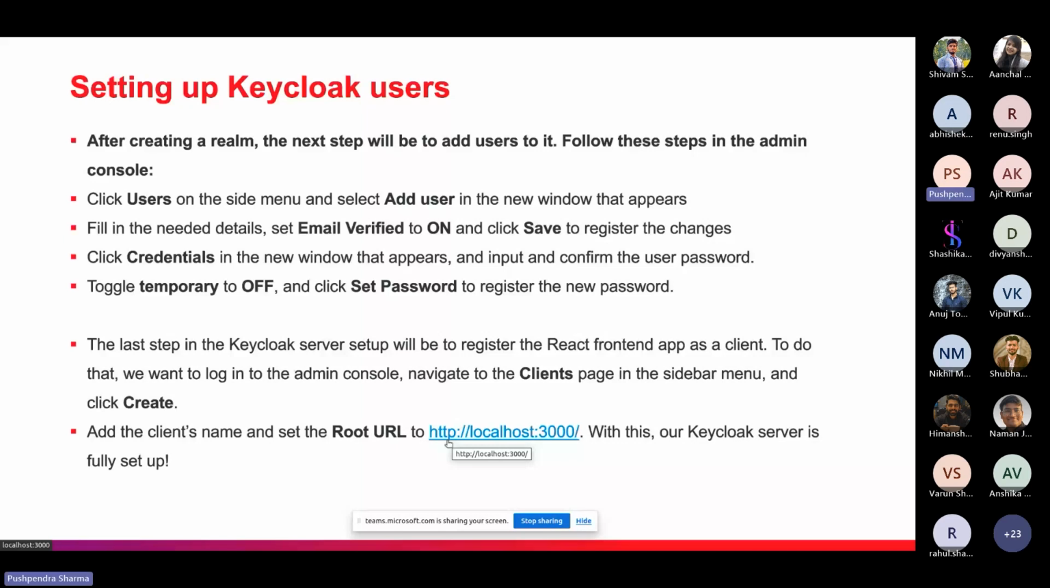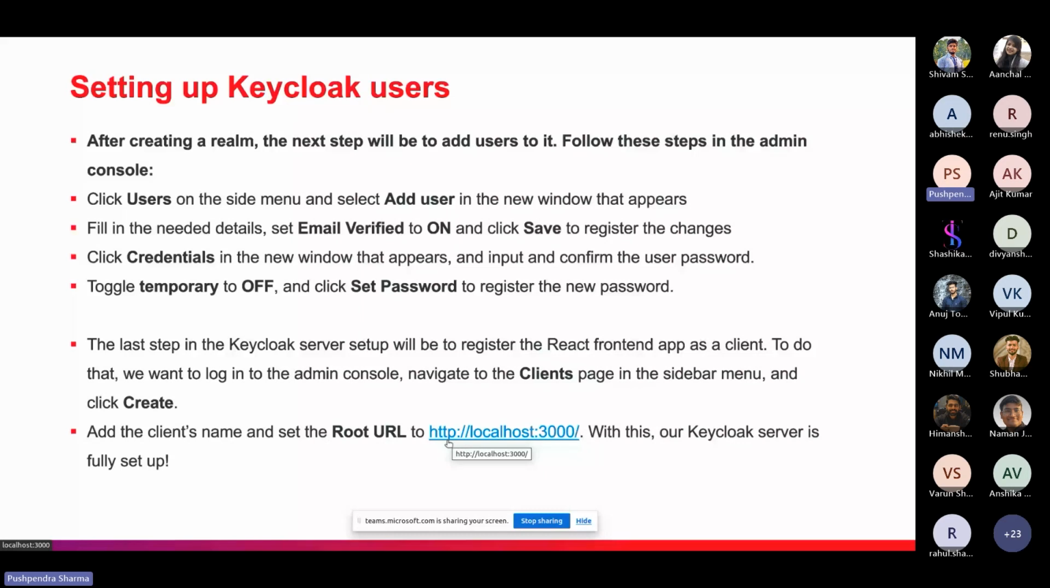And so clicking on the user site, add user will open a new window that appears in the site section, and we need to fill in the needed details. And if we want, we can enable email verified, so we can click on and save, and we can click on save to register the changes.